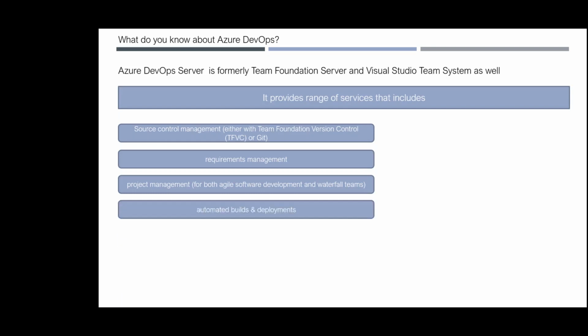And then automated builds and deployments. We talk about how developers develop some code, the database developers develop some scripts, and they have to be built, and then they have to be deployed to some servers. In your day-to-day life, if you're not following automation, you do it manually.